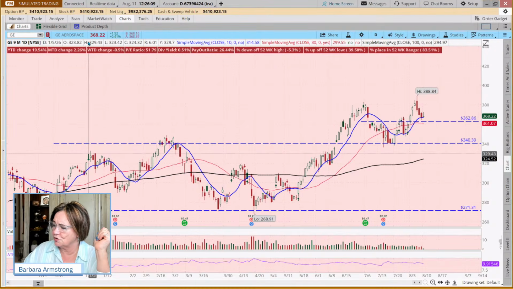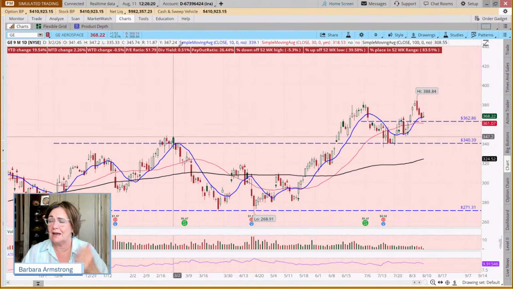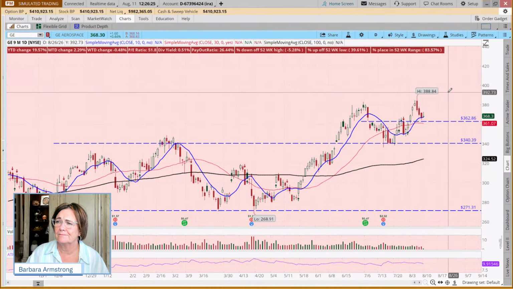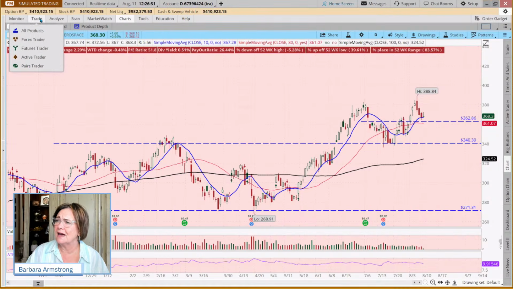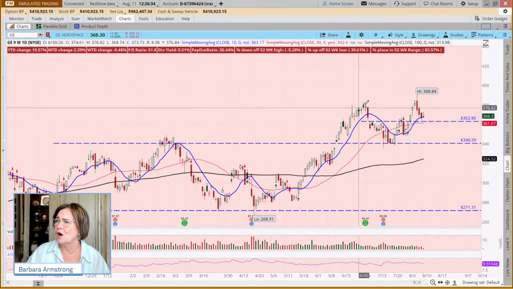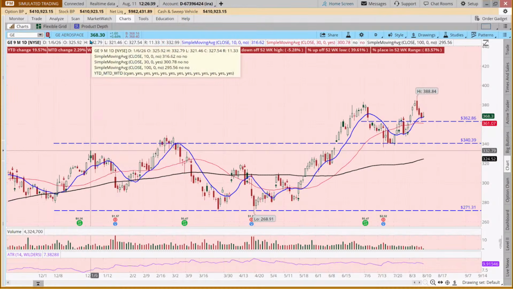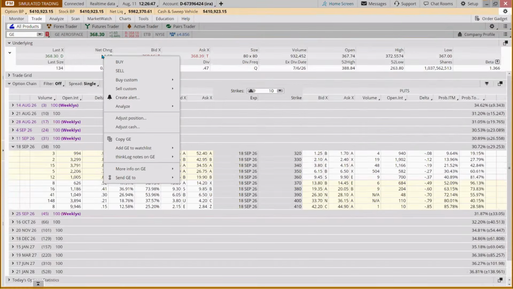So if I take 20 divided by 368, you might say, is that even worth it? Well, it's 5.4%. It's not too shabby for a trade we might only be in for a few days if all goes according to plan, if we think this is going to continue uptrending. And if we say, well, are we okay with having a $36,000 position? Well, a $50,000 position would still be only 5% of our account value. So if we're okay with that, we can come in, right click.